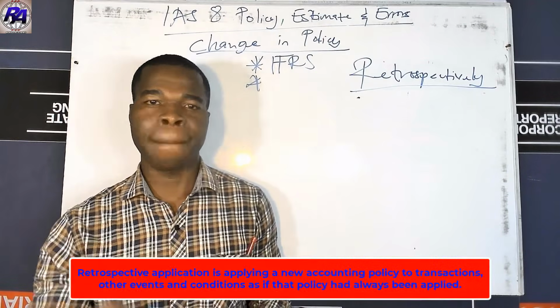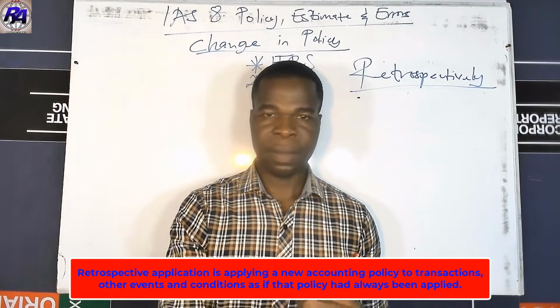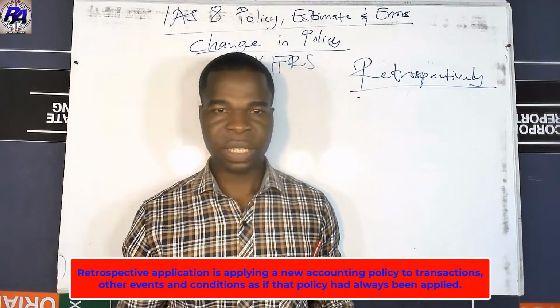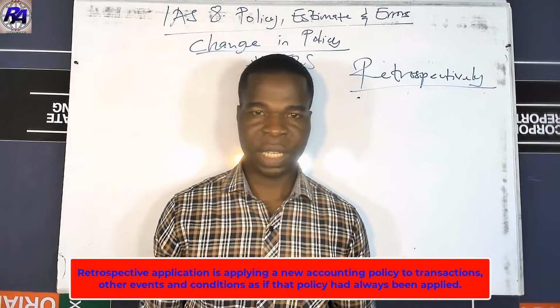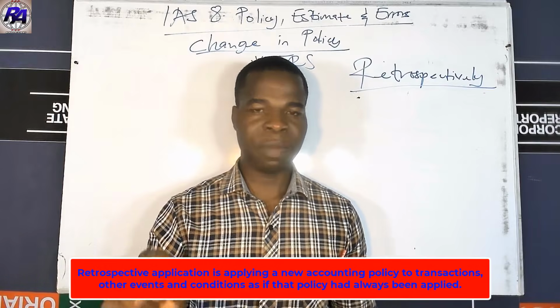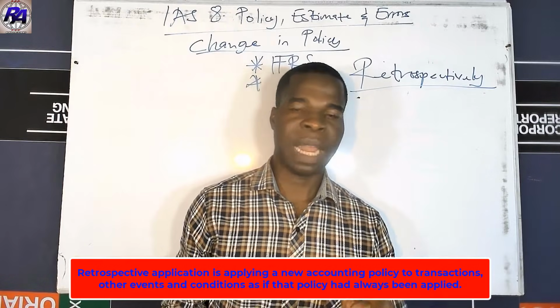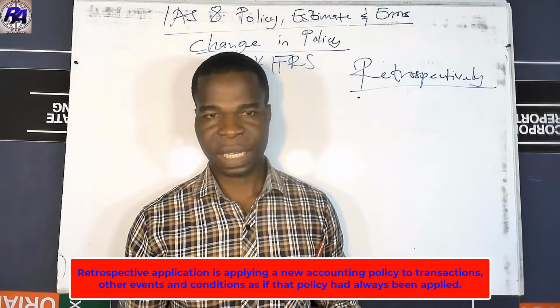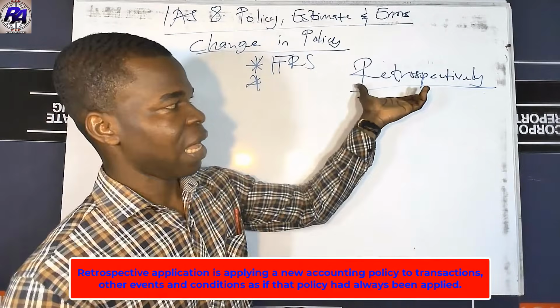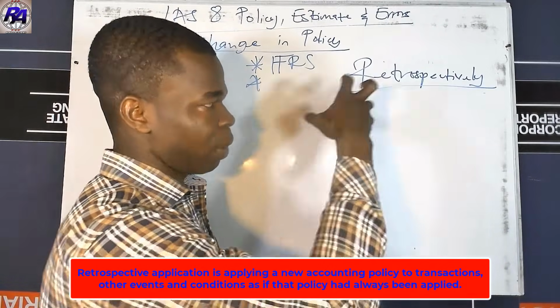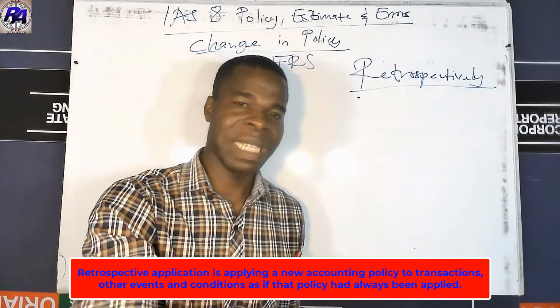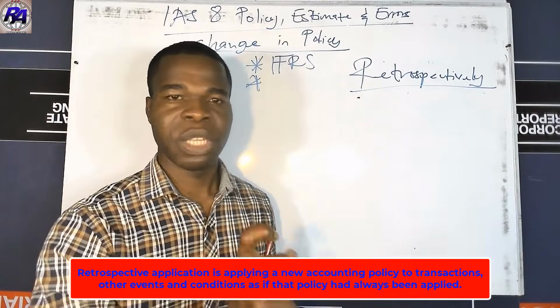This is where we apply the new policy to a transaction or other event or conditions as though this policy had always been applied to that particular transaction. So it's just about applying the new policy as if it has always been used.